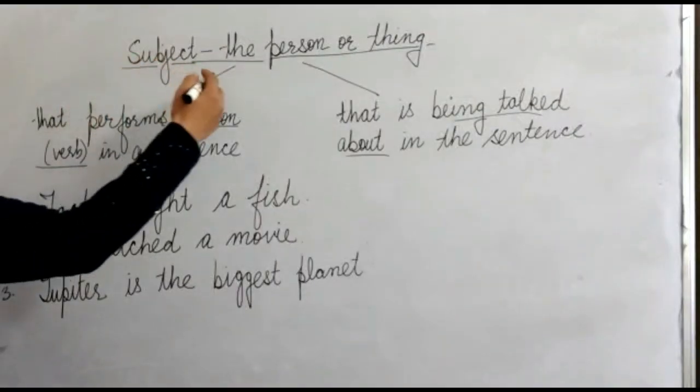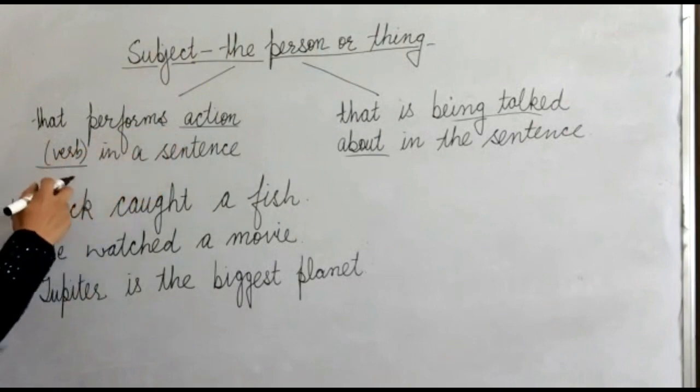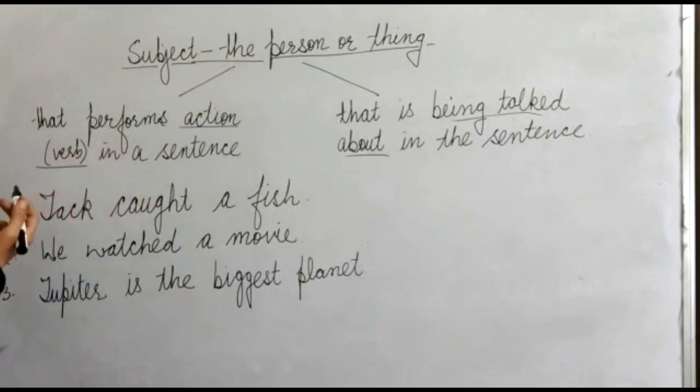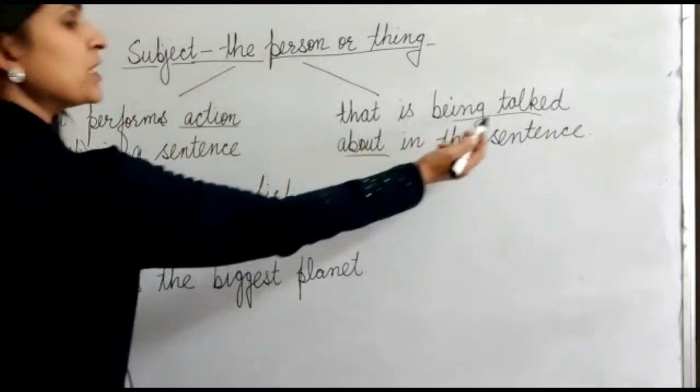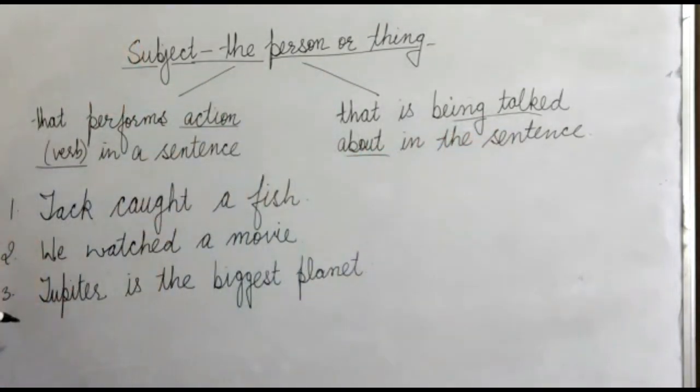Subject. Subject is the person or thing that performs action in a sentence. We know that the action in a sentence is always shown or denoted by a verb. So the person or the thing that performs the verb in the sentence is called the subject, or the person or thing that is being talked about in the sentence is called the subject. In simple words, we can say that the person or thing about whom we are talking in the sentence is called the subject. And the subject is a very important part of the sentence, as there cannot be any complete sentence in the absence of a subject.